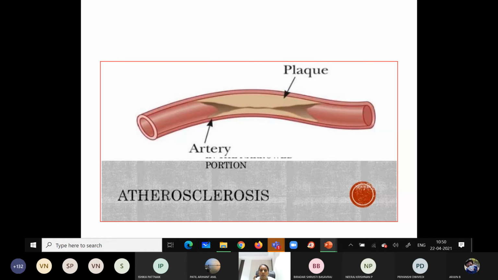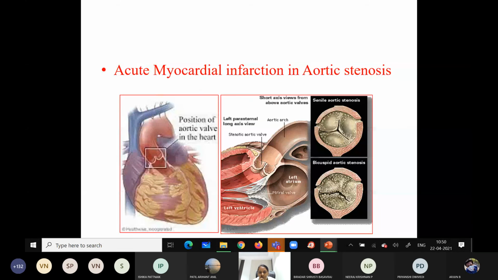Okay, whereas atherosclerosis is the formation of atheromas in the vessels. So in these conditions, what happens? There is constriction, the vessel diameter becomes less. Because of that, there is more kinetic energy and less lateral pressure. Because of that, there is decreased tissue perfusion that leads to ischemia of the tissues. Okay, so another important condition, that is acute myocardial infarction in aortic stenosis.